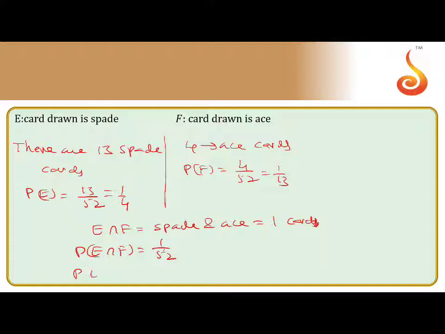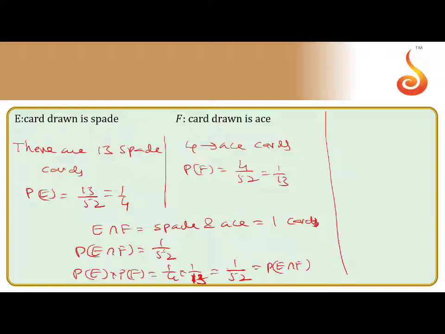Now calculate P of E into P of F and check whether it matches or not. 1 by 4 into 1 by 13, so the value is 1 by 52. So that is equal to P of E intersection F.